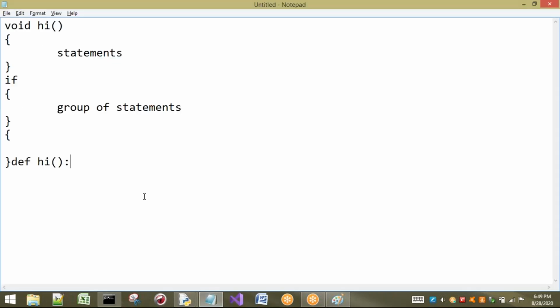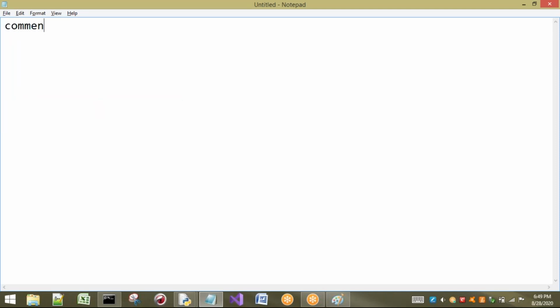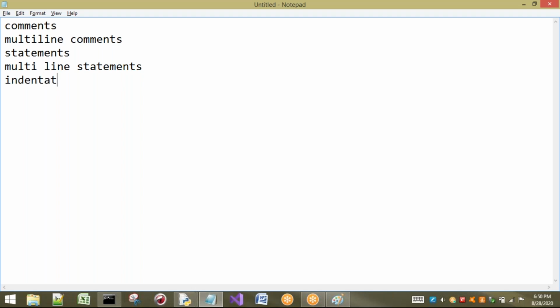Okay, so let us see what we have discussed till now. First one is comments, we have seen about comments. Next one is multi-line comments, and next we have seen statements. Next is multi-line statements, and lastly we have seen indentation. These are the concepts discussed today. In the next session we are going to see about identifiers.